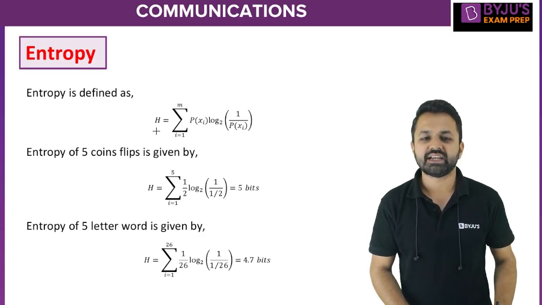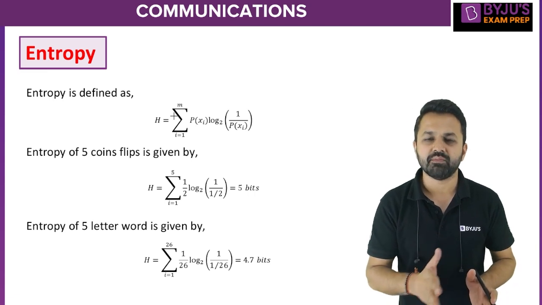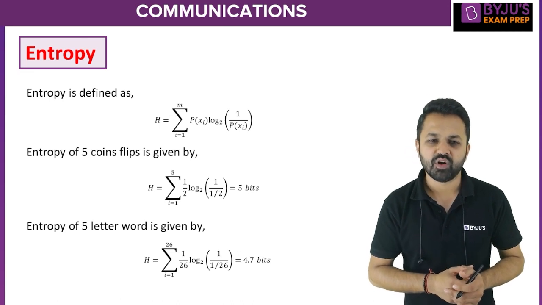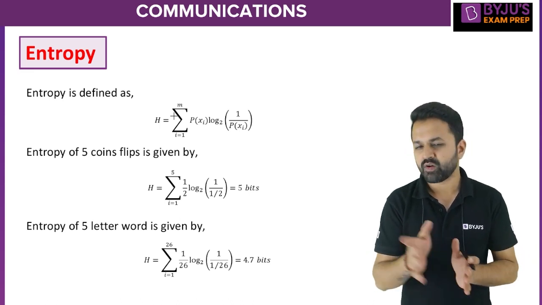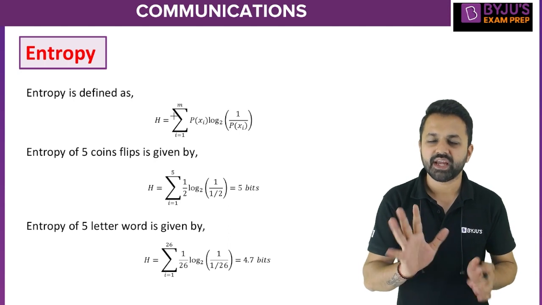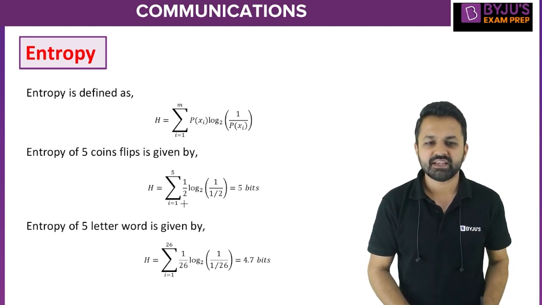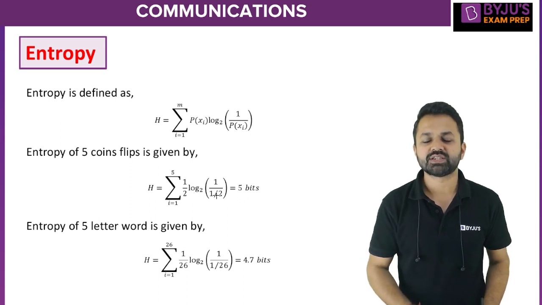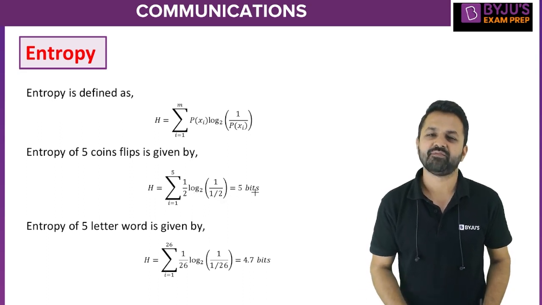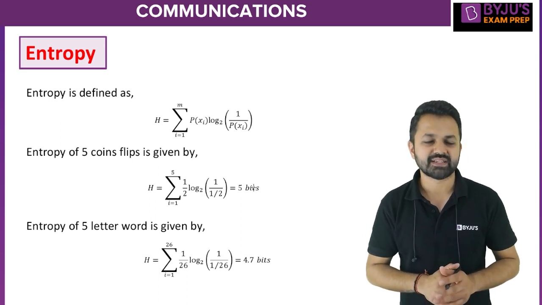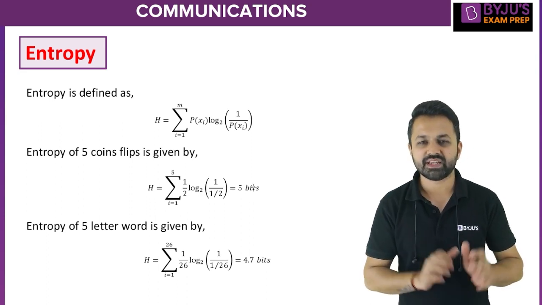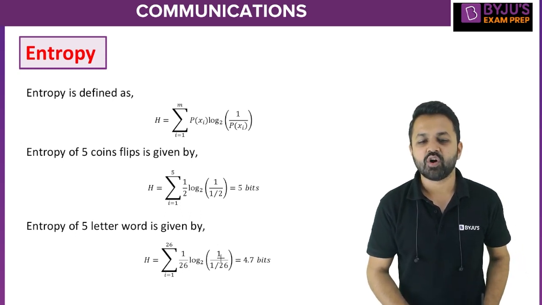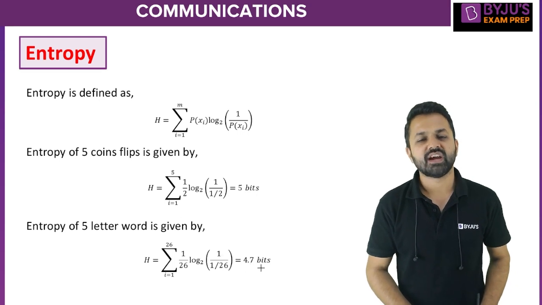Entropy is defined as H is equal to the summation from i equal to 1 to M of the probability of a particular symbol times log base 2 of 1 upon the probability of that symbol. Here we have flipped the coin, so the probability is 1 by 2. The summation is from i equal to 1 to 5 because we have 5 coins: 1 by 2 times log base 2 of 1 upon 1 by 2, and we get 5 bits. Similarly, we have 26 alphabets, and the probability of getting one particular alphabet is 1 by 26. Adding them up, 1 upon 26 times log base 2 of 26, we get 4.7.